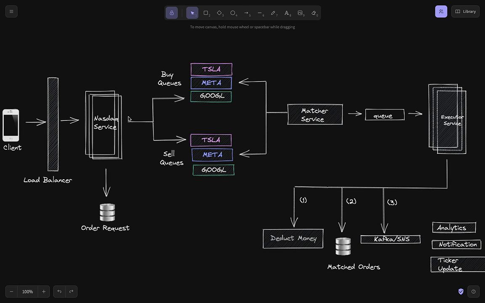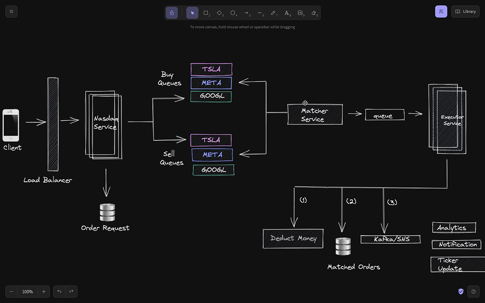Now, once we have the orders as part of our queues, we want to match them at the best prices available, right? Now, let's see, this is a matcher service. This is a distributed service, and there are a lot of matcher nodes here.